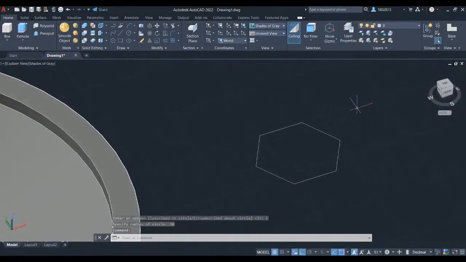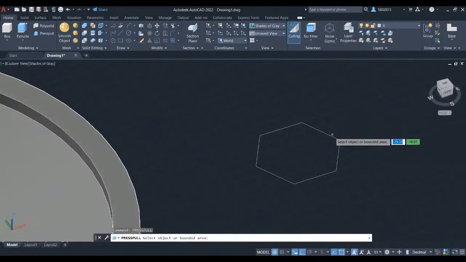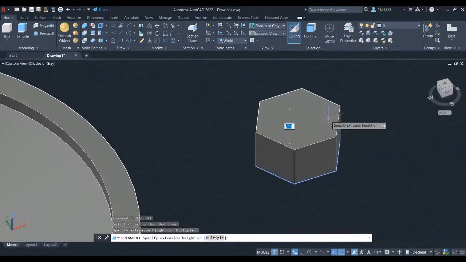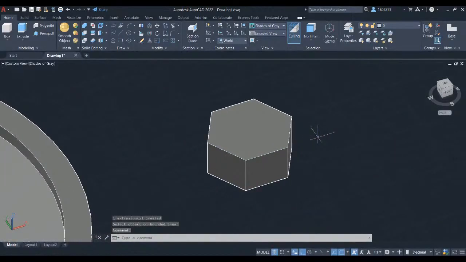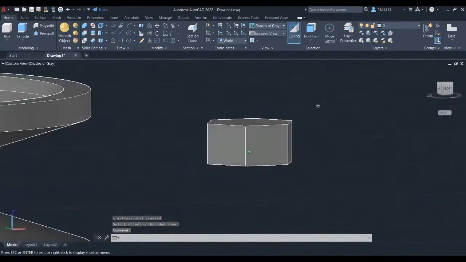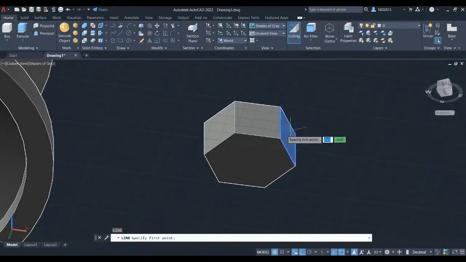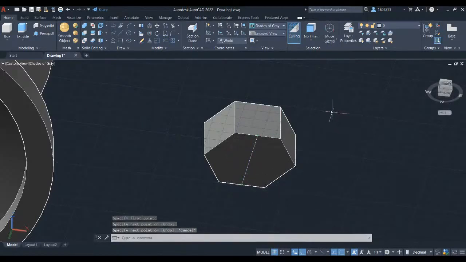We will now press pull the sketch. Type in press for press pull and press enter. Select the polygon. Let's key in 30 and press enter. Press escape. Let's create a midpoint line to this polygon and place it on the bottom. Press L for line. Left click here on the midpoint and connect this line to this midpoint. Press escape. Let's 3D orbit.